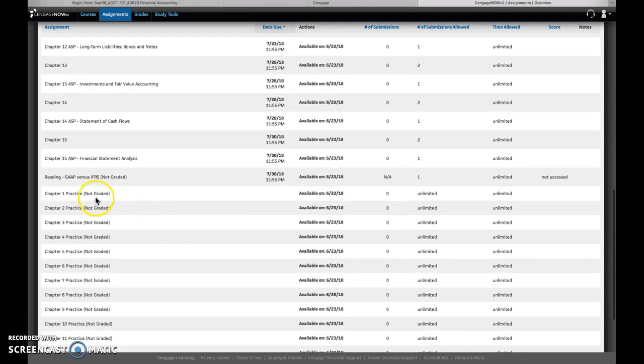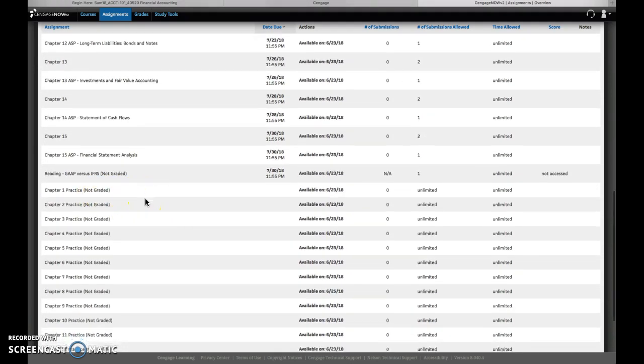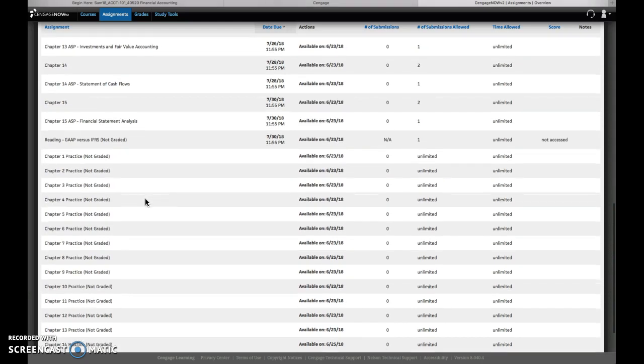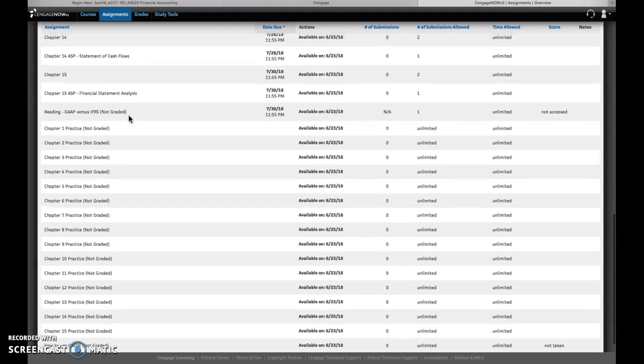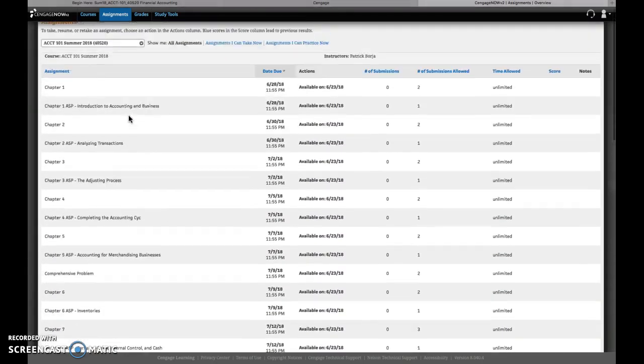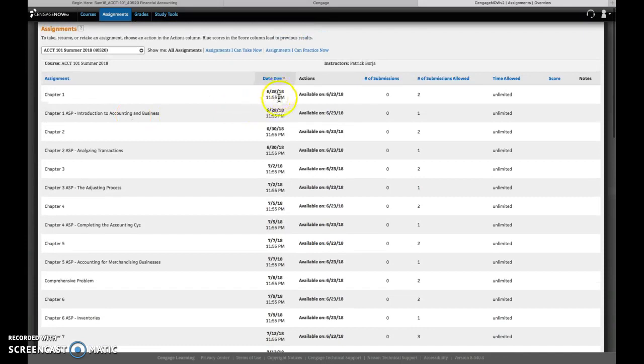Whatever says practice not graded, again, these are optional. You will not receive any points. This will not hurt your grade if you do not attempt these. These are just for you to practice. On this page, it shows all the due dates for the assignments. If you notice, on each due date, the assignments are due at 11:55 p.m., so make sure you submit it by that time.